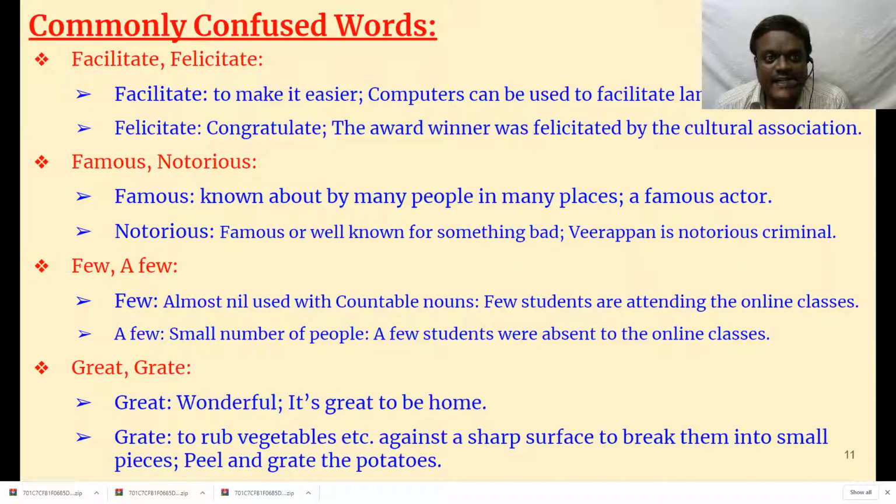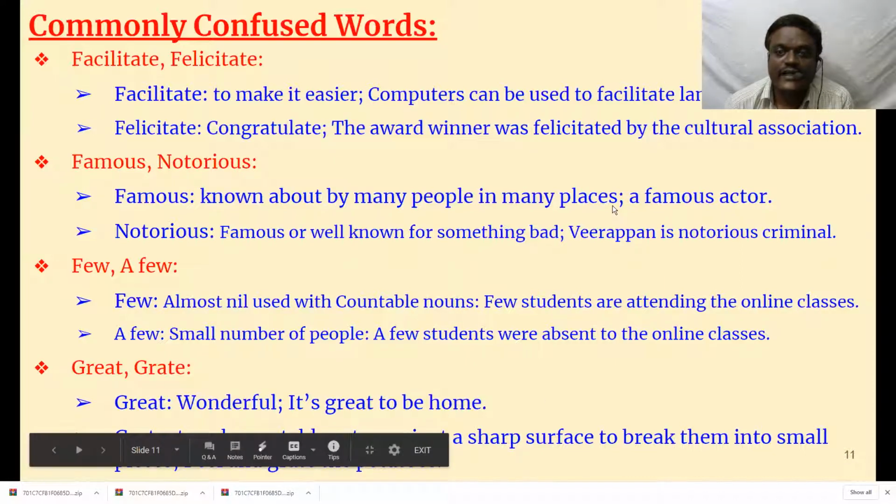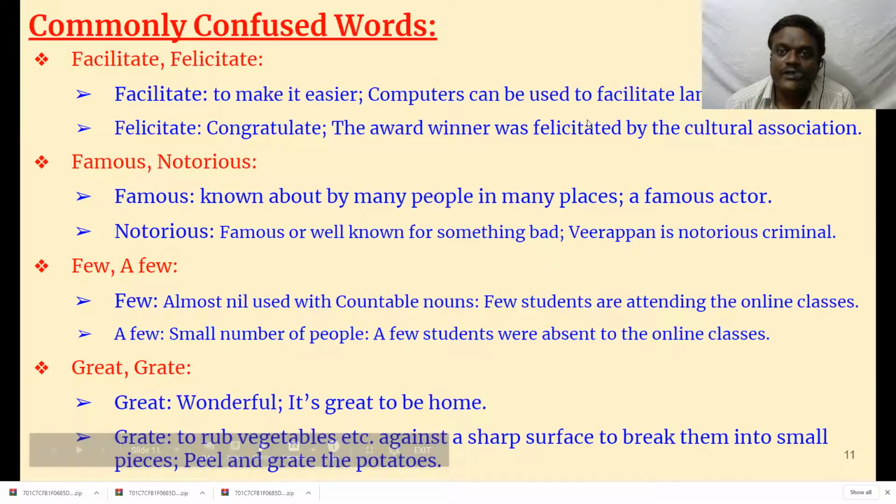Then facilitate, felicitate. Facilitate means to make facilities available. To make some work easier, you need some facilities. Computers can be used to facilitate language learning. Okay, now computer-based learning we say. That is called facilitate language learning.